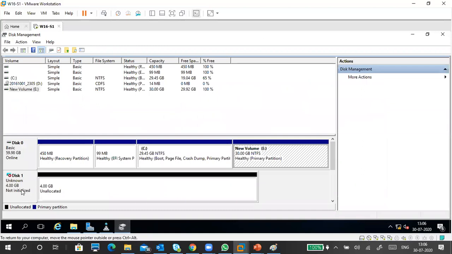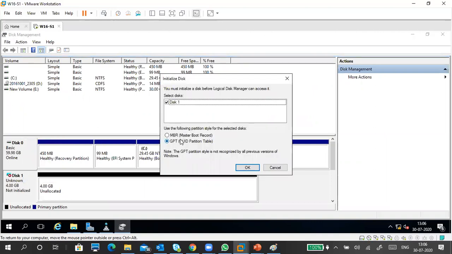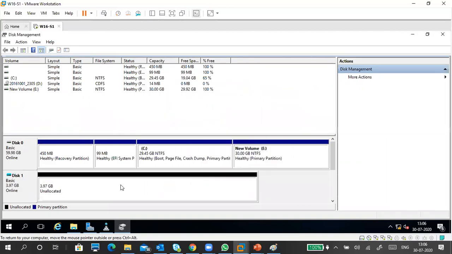Okay. Now this is initializing. Right click, initialize the disk. Okay, this is offline. This is initialize the disk. So you want to initialize as a MBR or GPT. Understand MBR and GPT, how to initialize. So I'm initializing as a GPT, MBR or GPT, anything, no problem. But I'm using GPT. Now it is initialized and online. It's the basic disk. Can you see the color difference? This is normal hard disk. This is virtual hard disk. And this is the black one.